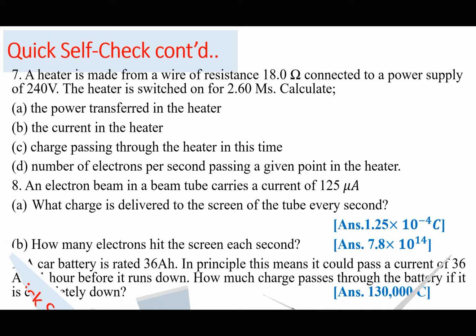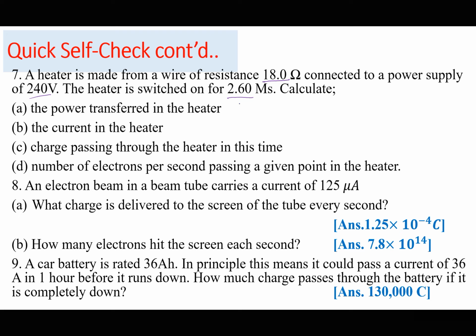A heater is made from a wire of resistance 18.0 ohms connected to a power supply of 240 volts. The heater is switched on for 2.6 megaseconds. Calculate the power transferred.